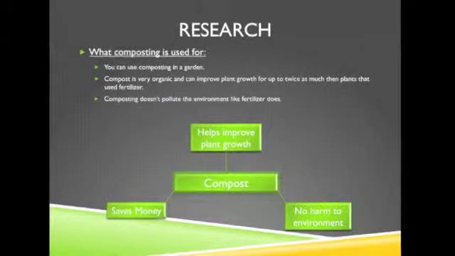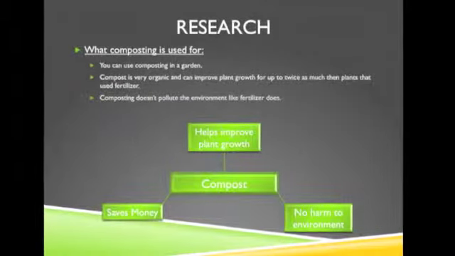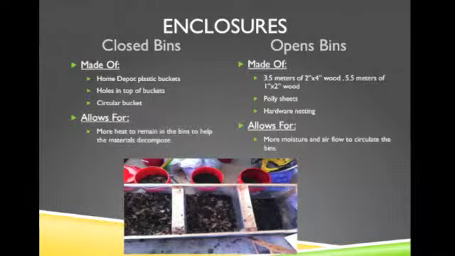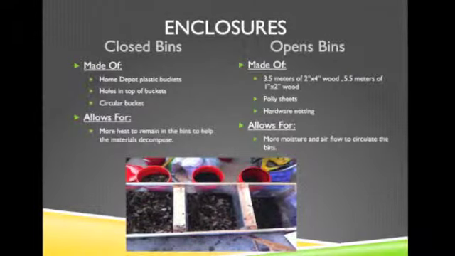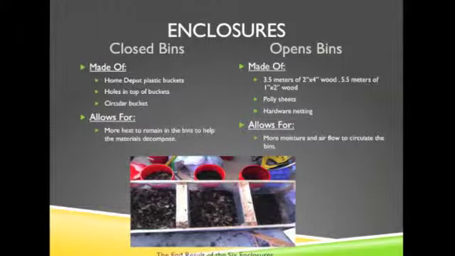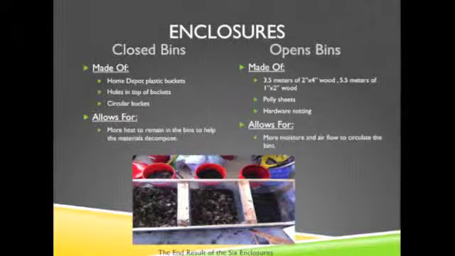Composting is much better than fertilizer because it helps improve plant growth, saves money, and doesn't harm the environment. The closed bins were made out of circular plastic buckets with holes in the top. The open bins were made out of 3.5 meters of 2 by 4 inches of wood and 5.5 meters of 1 by 2 inches of wood, and enclosed with poly sheets and hardware netting.